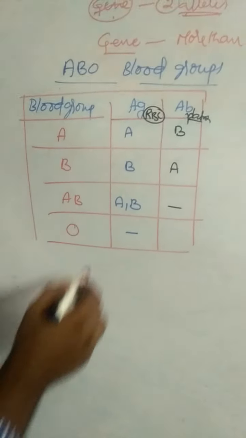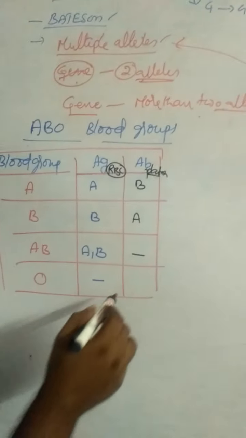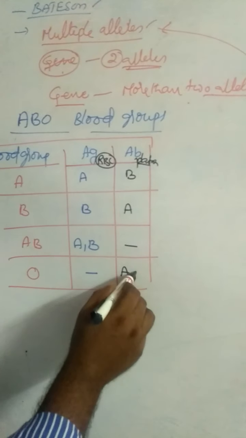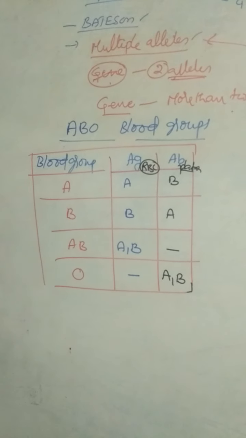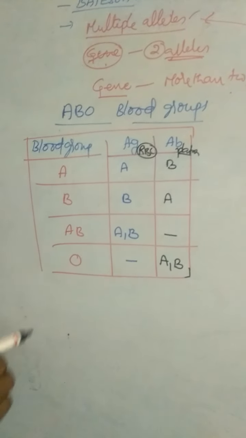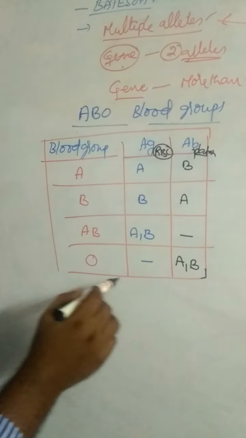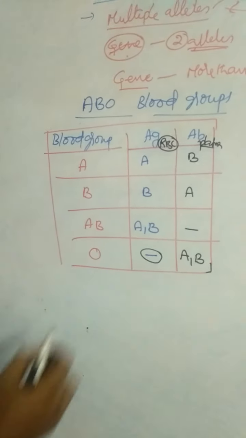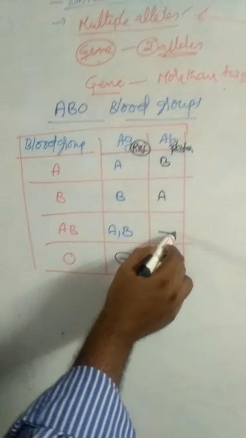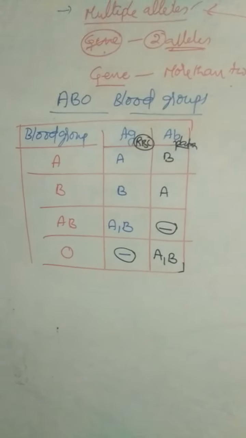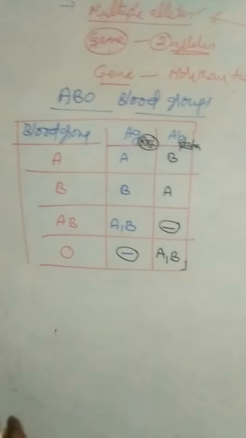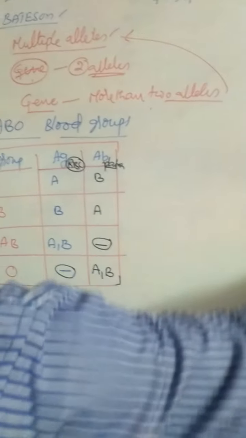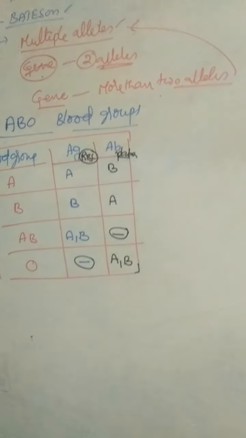In O blood group, antigens are absent, and antibody A and antibody B are both present. Blood group without antigens is O blood group. Blood group without antibodies is AB blood group. This is the simple basic information about ABO blood groups, classified based on the presence or absence of antigens.